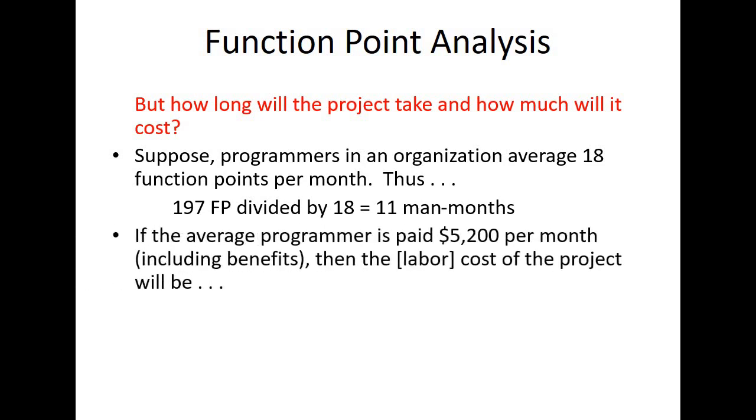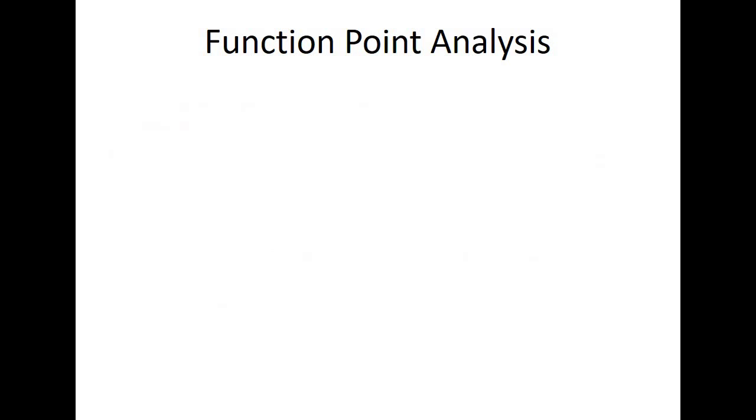If the average programmer is paid, let's say $5,200 per month, which includes all sorts of benefits and other extra costs, then the labor cost of the project will be 11 man months into $5,200 per month. So $57,200 will be the estimation, right?